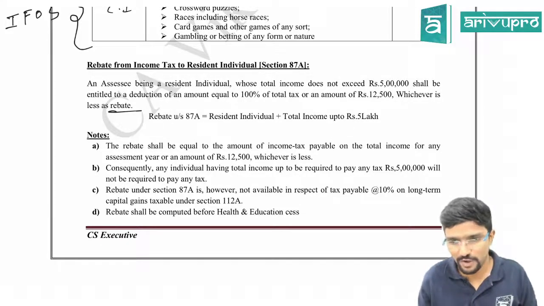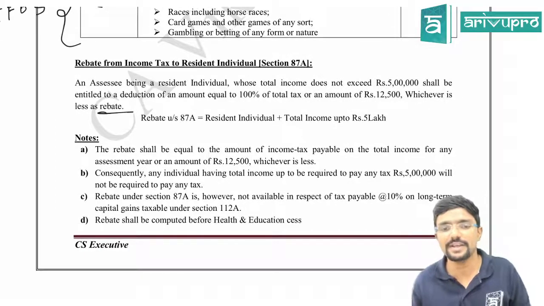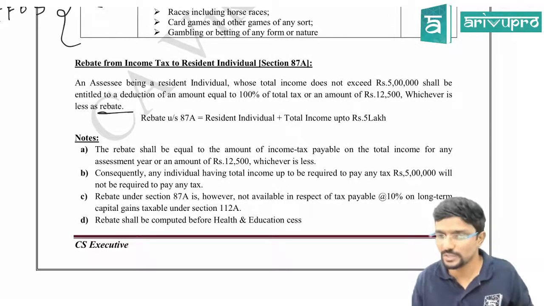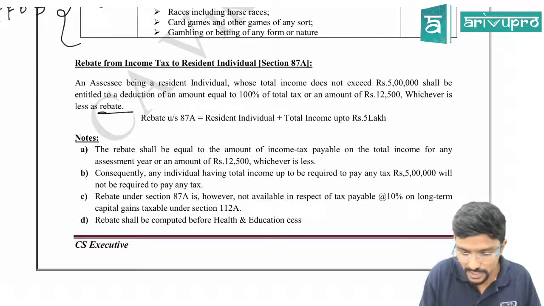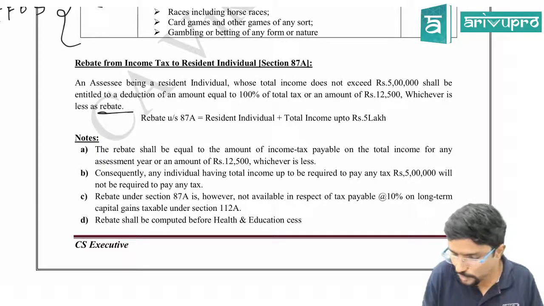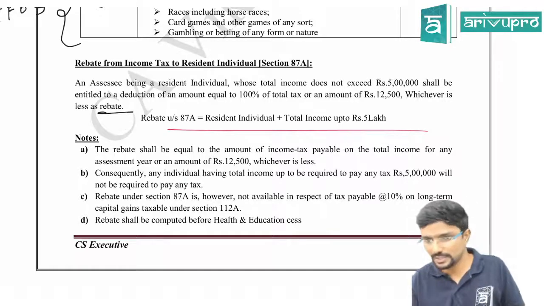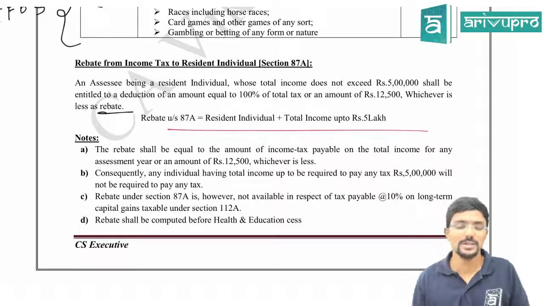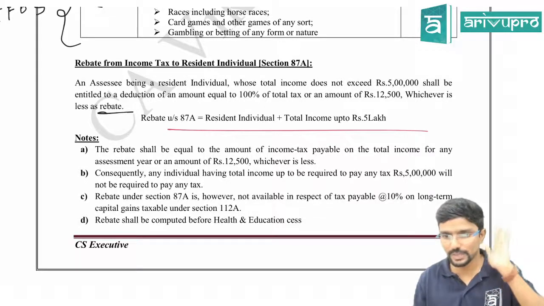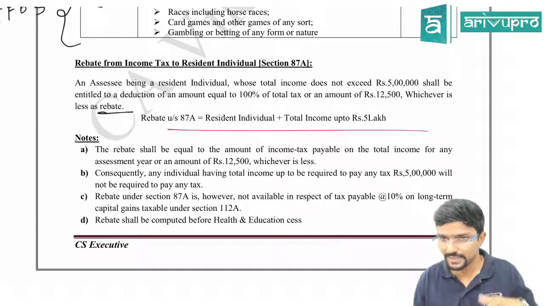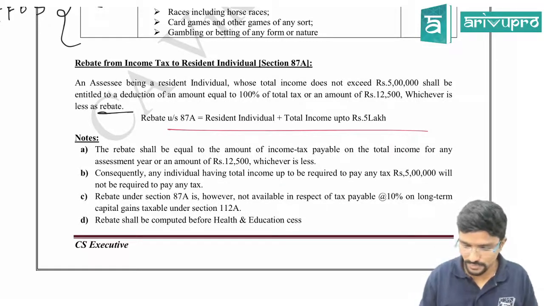So I have given some formula here. What is the rebate under section 87A? You should first of all be a resident individual, plus your total income should be up to 5 lakh. Then only you are eligible for rebate. Both conditions should be satisfied, guys. Sir, what about a non-resident individual? This benefit is not there. Rebate is not applicable. Even though your income is less than 5 lakh, for a non-resident, rebate is not applicable. Clear?